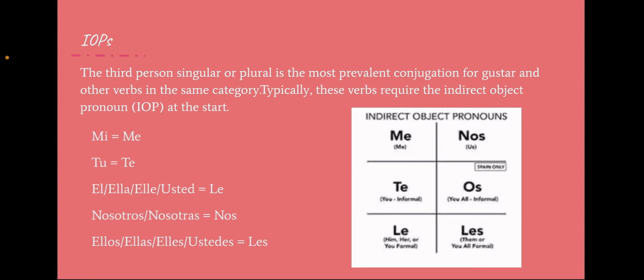So we have me equals me, tú equals te, él, ella, usted equals le, nosotros, nosotras, nos, ellos, ellas, ustedes, les. And then we have a little chart over here, which shows the exact same thing. The IOPs are usually the easiest part of gustar and similar verbs, but it's harder trying to figure it out in general.